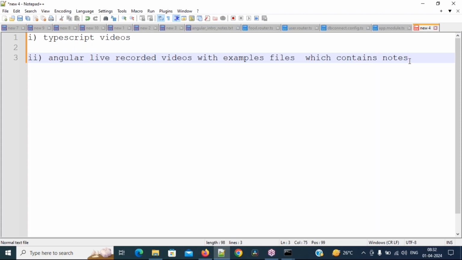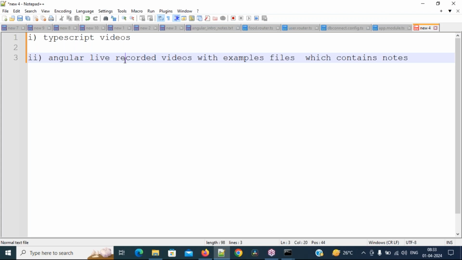This is for libraries and frameworks, because we cannot explain frameworks that clearly in theory. Why? Because in order to manipulate even a single letter or single word, sometimes we need to refer to one or two files, sometimes three to four files. If I explain theoretically in material, it doesn't give you full-fledged knowledge. That's my intention. So that's why I'm giving example files and notes separately, and the live recorded videos also. All my classes will be understandable whenever you watch the videos.